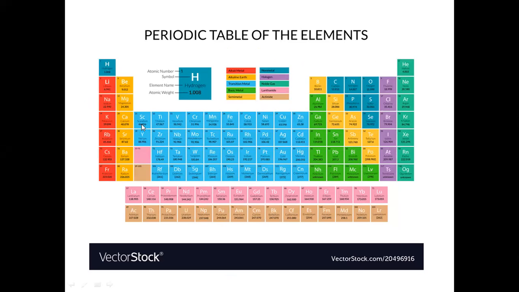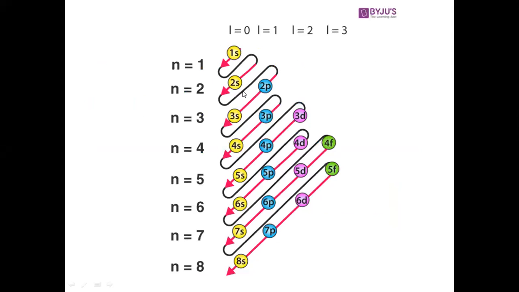First, this is the element which is 21, the scandium. How should we write the electronic configuration? By using this diagram, you should write the electronic configuration. So now we have to write the electronic configuration of scandium, that is 21. First, the electron will fill in the 1s2 orbital, then 2s2 orbital.